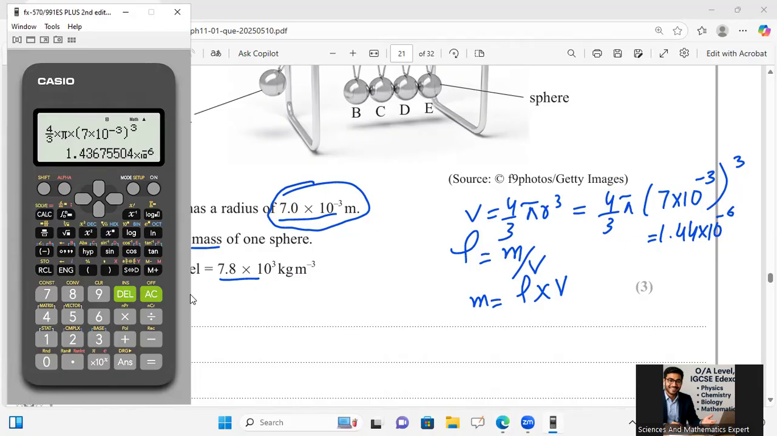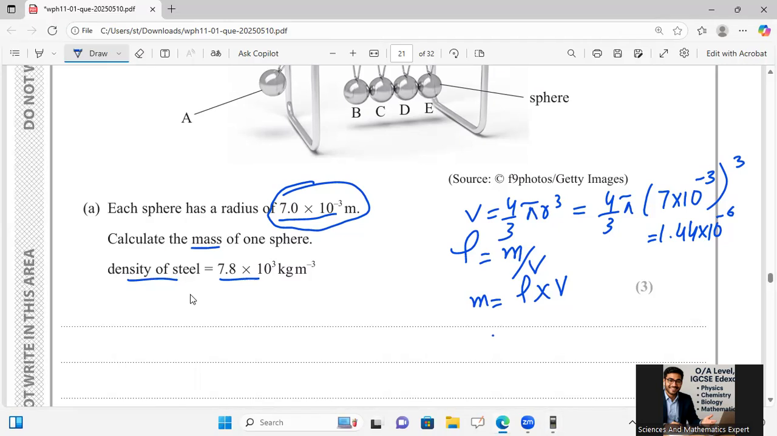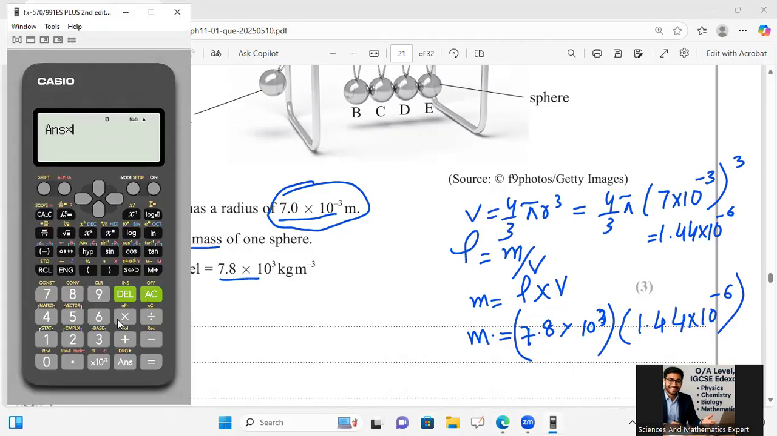So I will have to multiply this with my density so that I can get my mass. Density is 7.8 multiplied 10 raised to power 3, multiplied with 1.44 multiply 10 raised to power minus 6. So for this one, I will simply say multiply 7.8 multiply 10 to the power 3.